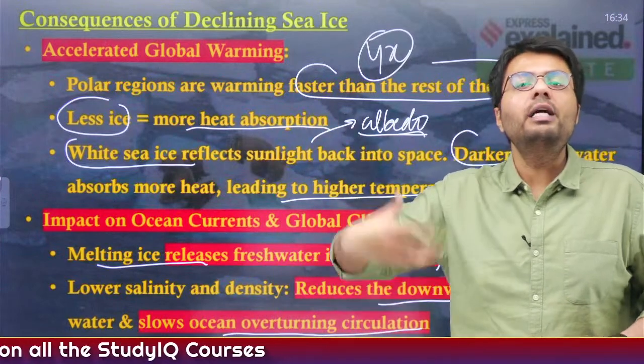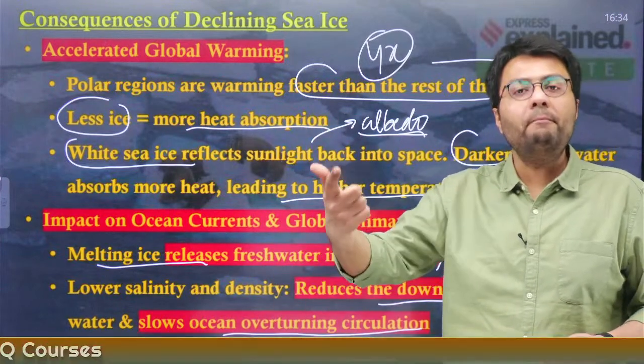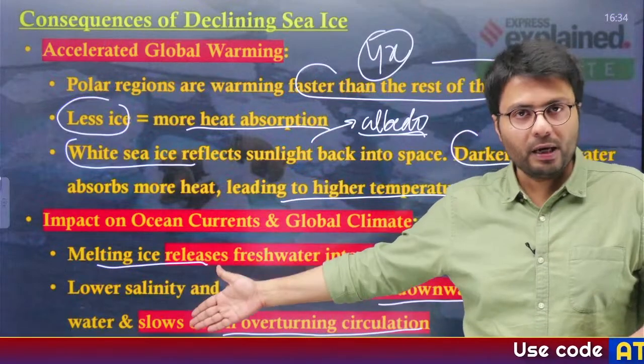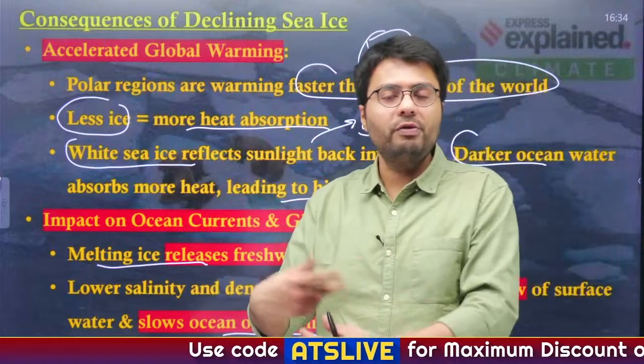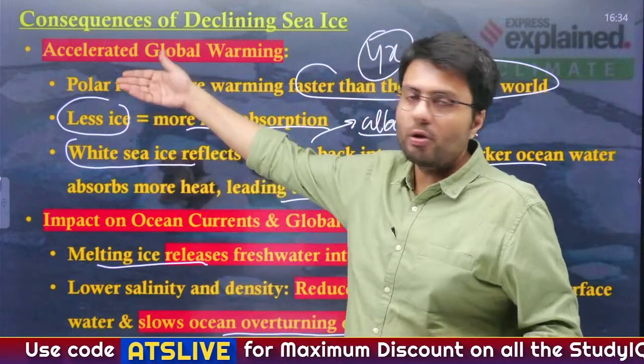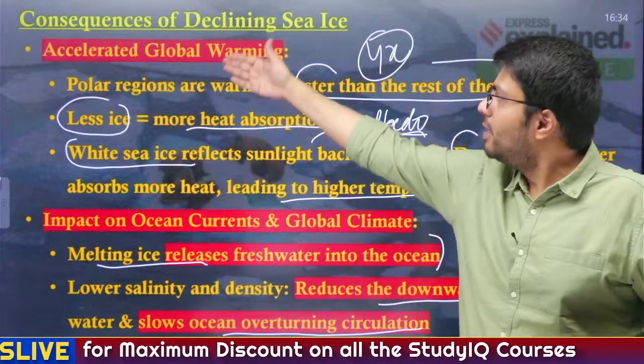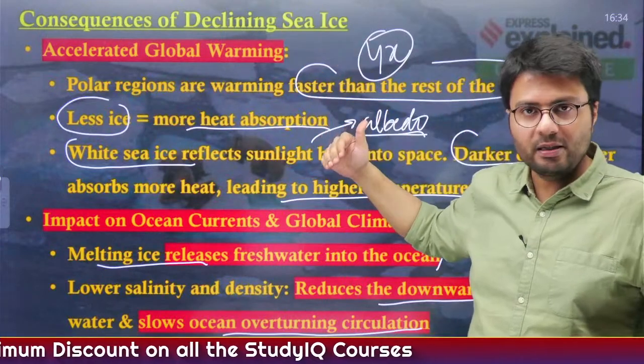This circulation is very important for the circulation of temperatures. If the water is becoming less saline, it will not circulate. And these two processes are exacerbated by the melting of sea ice. Understood?